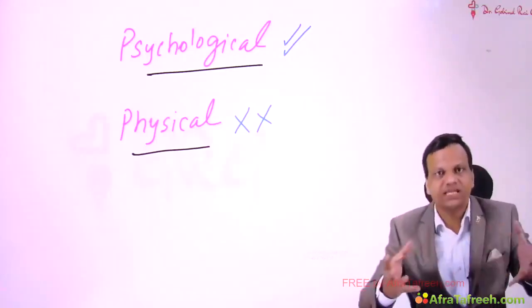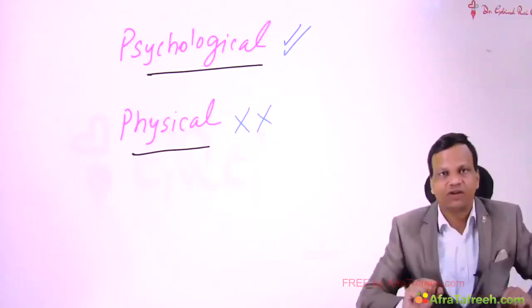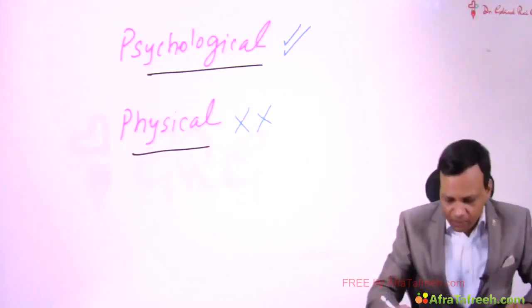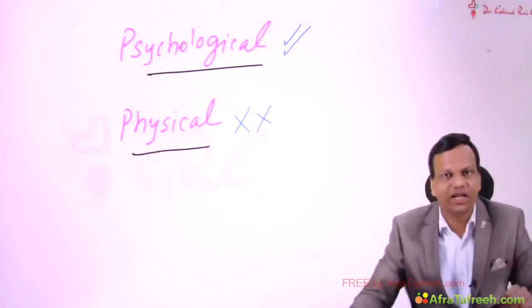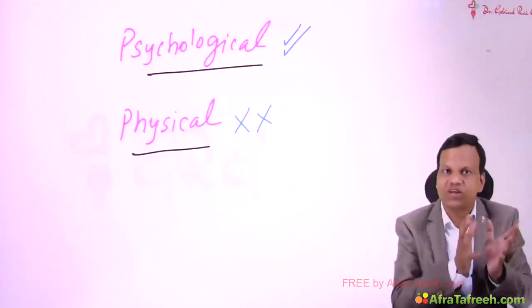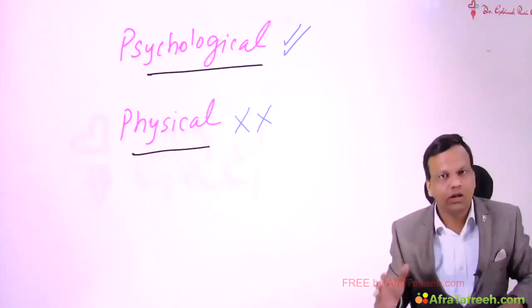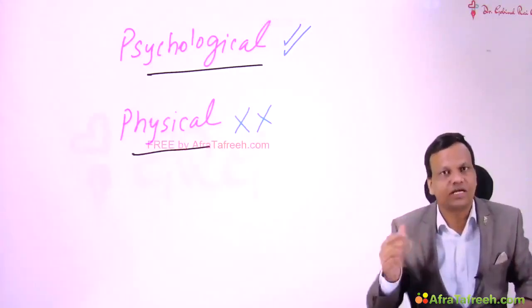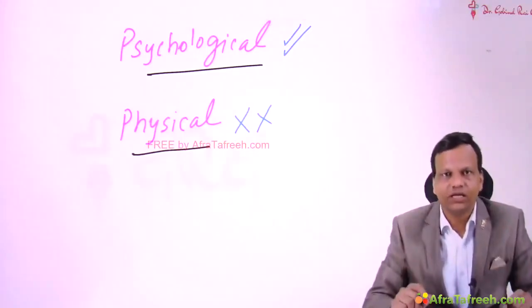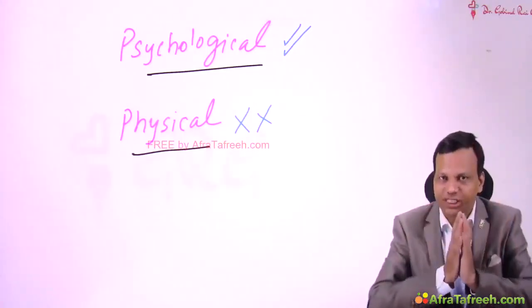So in both cases, the person is developing some problem. So it is not indicated in physical dependence, but it is indicated in psychologically dependent people, because only if the person drinks alcohol will the problem come. If a person does not drink alcohol, no problem occurs because there is no physical dependence. Clear? So disulfiram is indicated only in psychologically dependent patients.